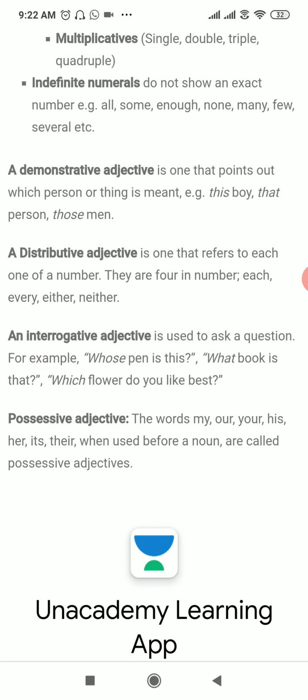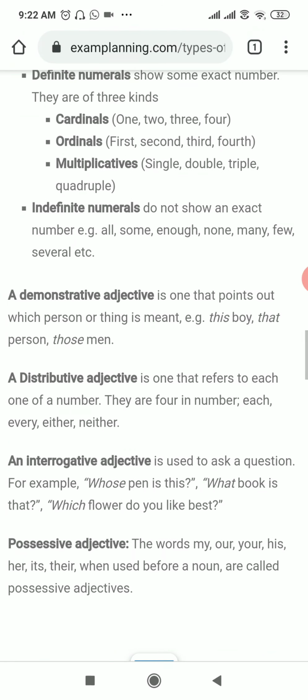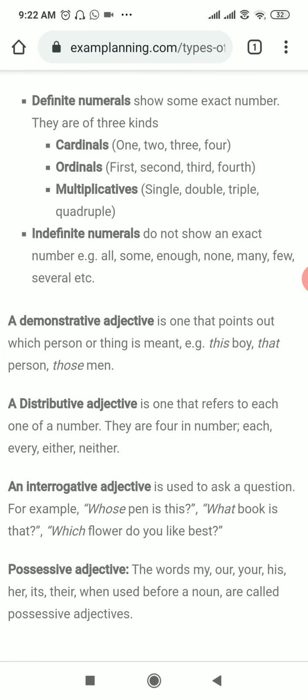A distributive adjective is one that refers to one of a number. It is used for a number of persons or things, like they are 4 in number.